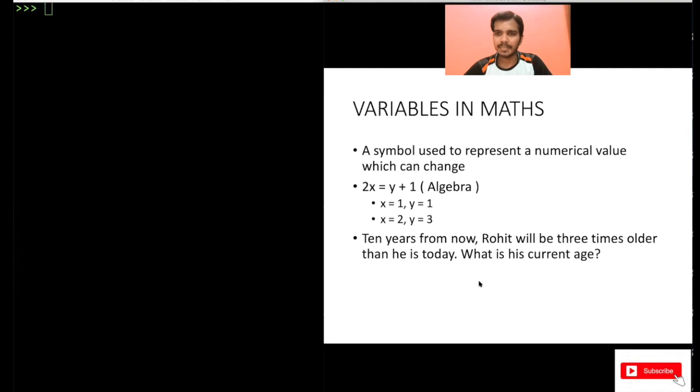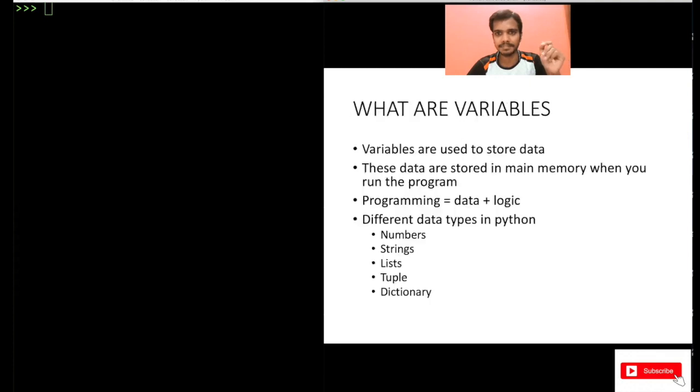And another question in math can be: 10 years from now, Rohit will be 3 times older than he is today. What is his current age? So how do you solve this problem? You take some variable first and adjust that variable according to the problem. That's how you solve it. So in maths, you would have used a lot of variables. Here also in programming, you have variables in which you can store some value which can change. So understand this concept. The concept is quite similar to maths.